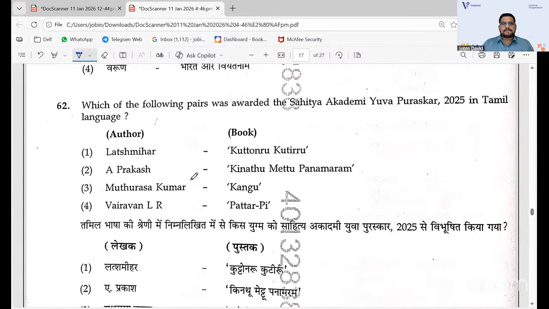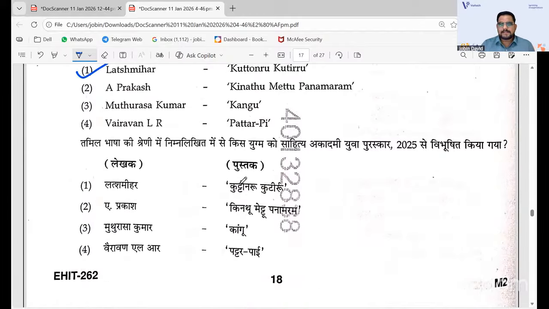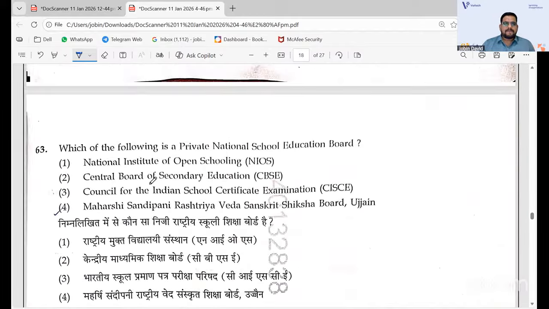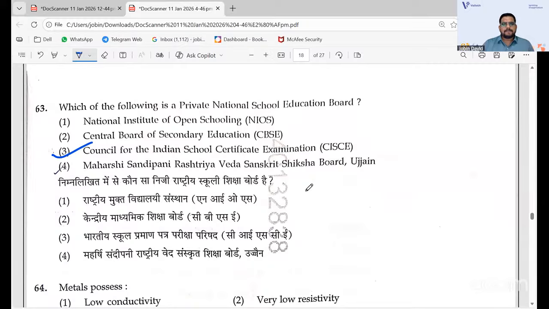62, Sahitya Akademi Yuva Puraskar in Tamil language. If you have written PGT, you will get that entire PDF. Then you can go for Tamil language. The correct answer is 1. 62, 1, and then 63. That is 3 that you have Council for the Indian School Certificate Examinations, Private National School Education Board that you have, 63, 3. That is the ICSE board.